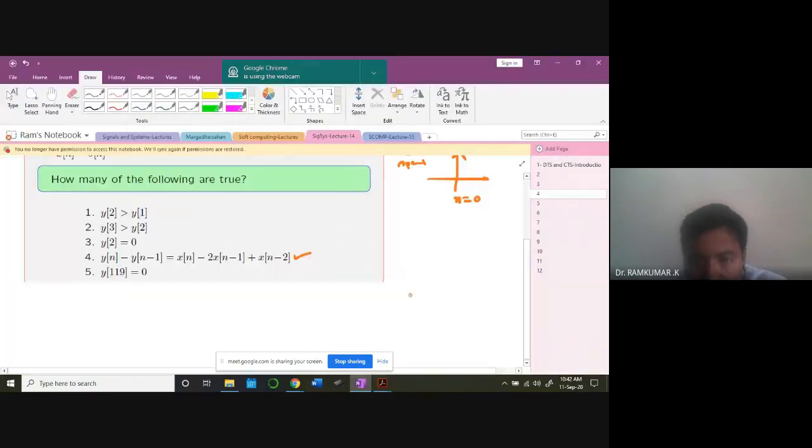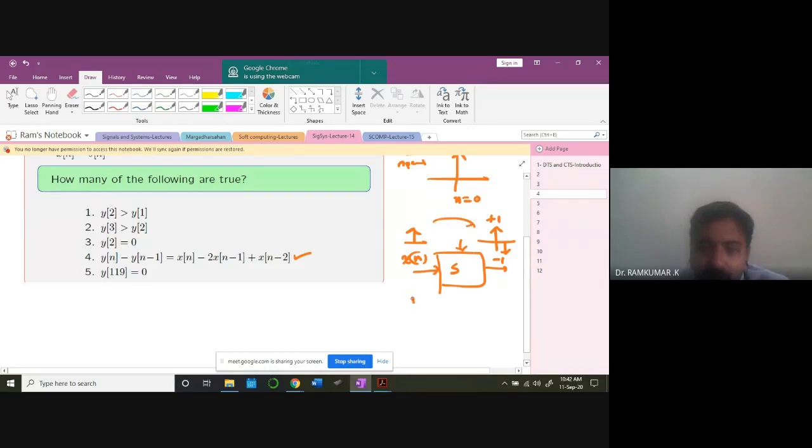What's happening? So, you are giving the system, what is that system? It's a difference equation system. You are giving an input x of n, which is nothing but an impulse signal. What is the output you got? The output is also an impulse, but with two samples, +1 and -1. You understand? So this is a difference equation system I'm talking about. This kind of response, you call it the impulse response.